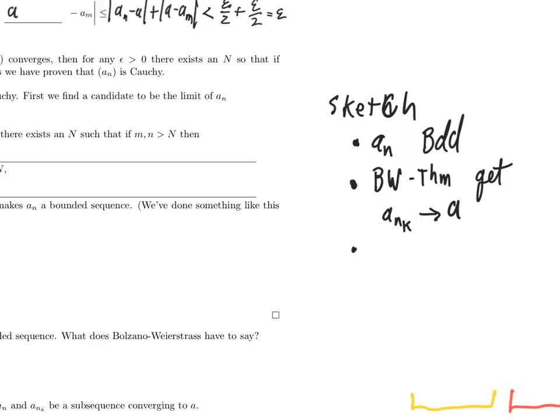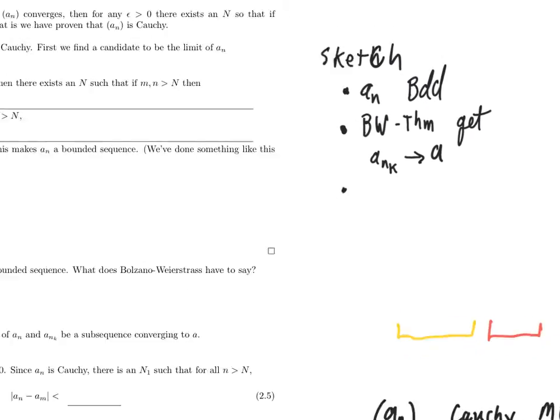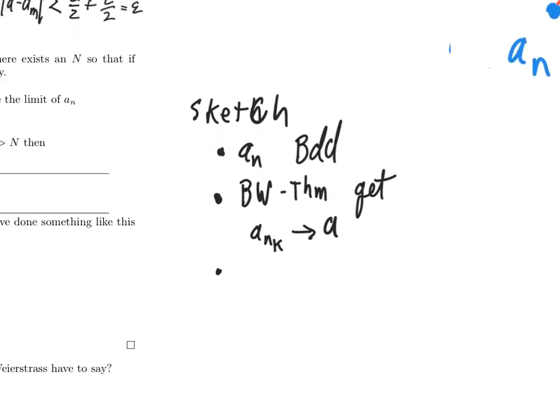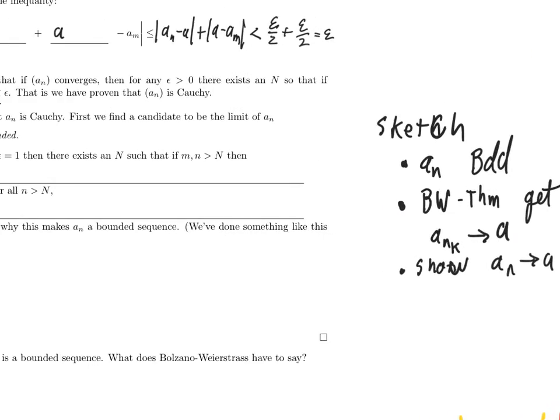Well, if the whole sequence is supposed to converge, then it will only have one choice. Oh, that's interesting, about where it could converge. If the sequence converges and it has a subsequence which converges to a, then the only place where a sub n could converge is a. So I'll show that a sub n converges to a. Once I have a candidate to be the limit, then I can actually try to just directly show that a sub n converges to a. So there's a sketch of the proof. Let's do it.